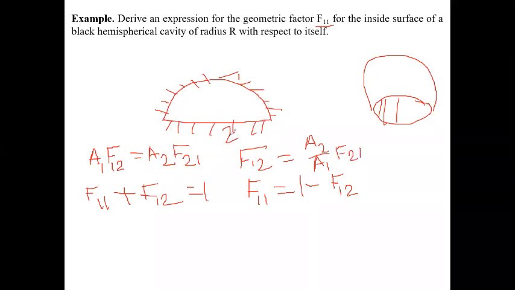You see this is a flat plate, so all the radiation coming out from 2 is incident upon 1. So F21 equals 1, because all radiation coming from 2 is incident upon 1. There is no other way. Whatever direction the radiation goes, it is incident upon surface 1. So F21 equals 1, so F12 equals A2 by A1.